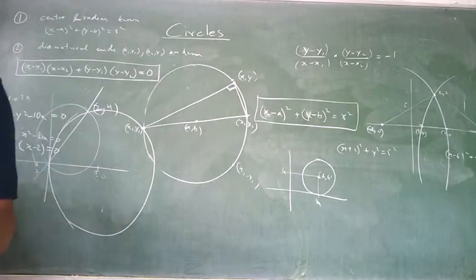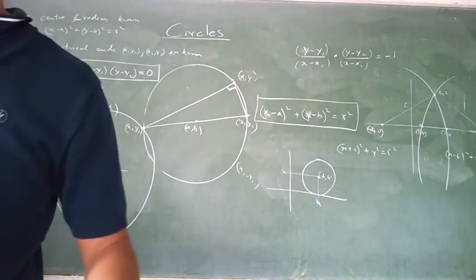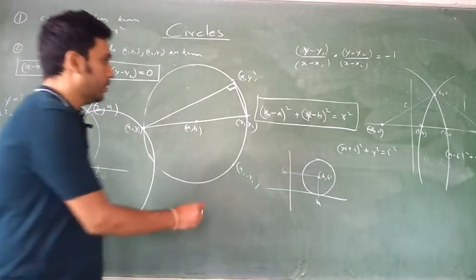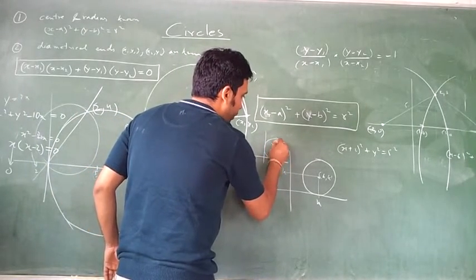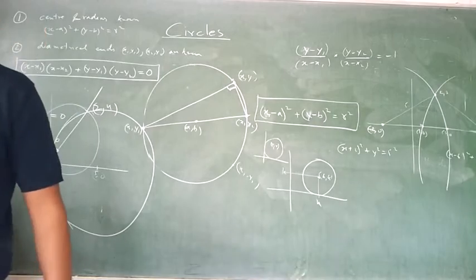If it is touching both the axes, then h has to be equal to k. Right? If it is touching both the axes, then where is the center? Its center is at radius, radius. Right?